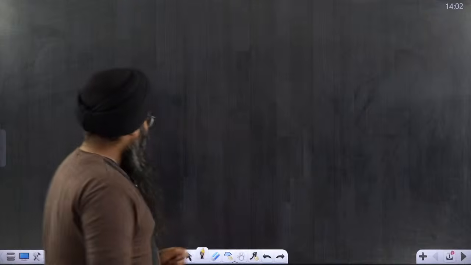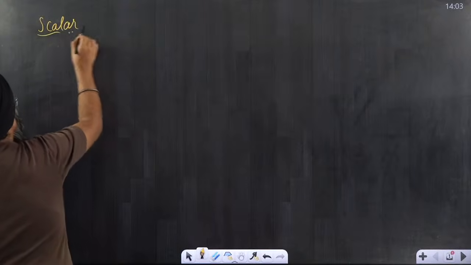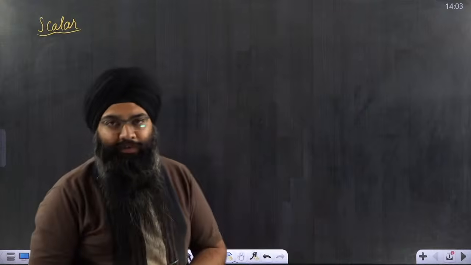Now let me start the topic for you. Let's put the heading, and the first heading is scalar. We will start from the very basic. I will explain everything in detail, each and every point, and then gradually we will go on to the numericals portion. We'll go from the basic level to the advanced level and try to solve all types of questions. Today will be mainly a conceptual class, in which I will deliver all the concepts, and by day after tomorrow when I take the class again, we'll discuss a lot of numericals based on that. Today also I will take some numericals.